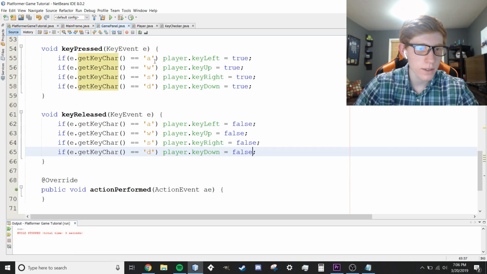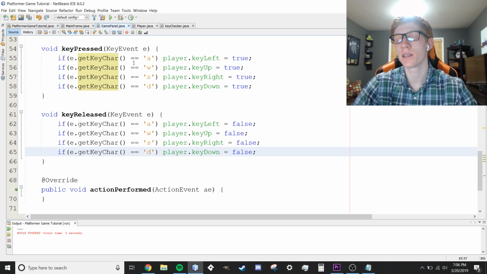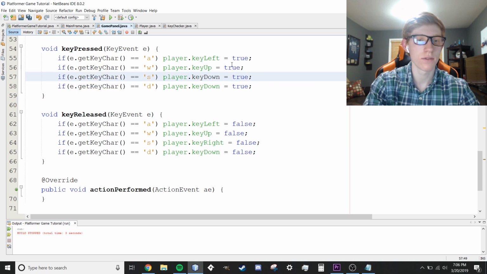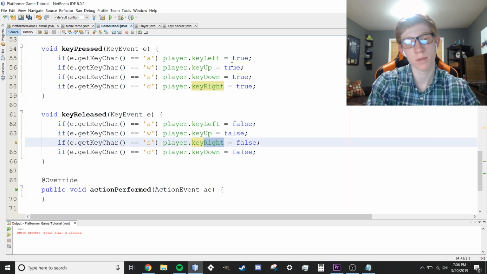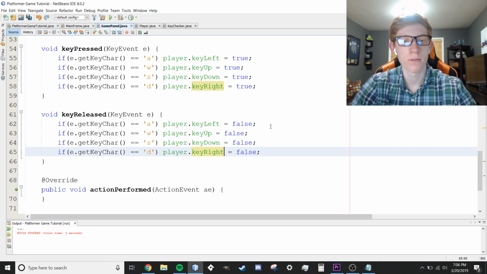Let's see why really fast here. AWSD. Oh, I hit the wrong ones here. These are the wrong variables. So A is to the left. We're using WASD. A is to the left. W is up. I said S is to the right and D is down. That was my mistake. This is supposed to be key down, key right. Even when I'm copying code, you still make mistakes. That's part of coding. So that'll happen. Sorry, I know that's annoying. We'll fix that really fast.